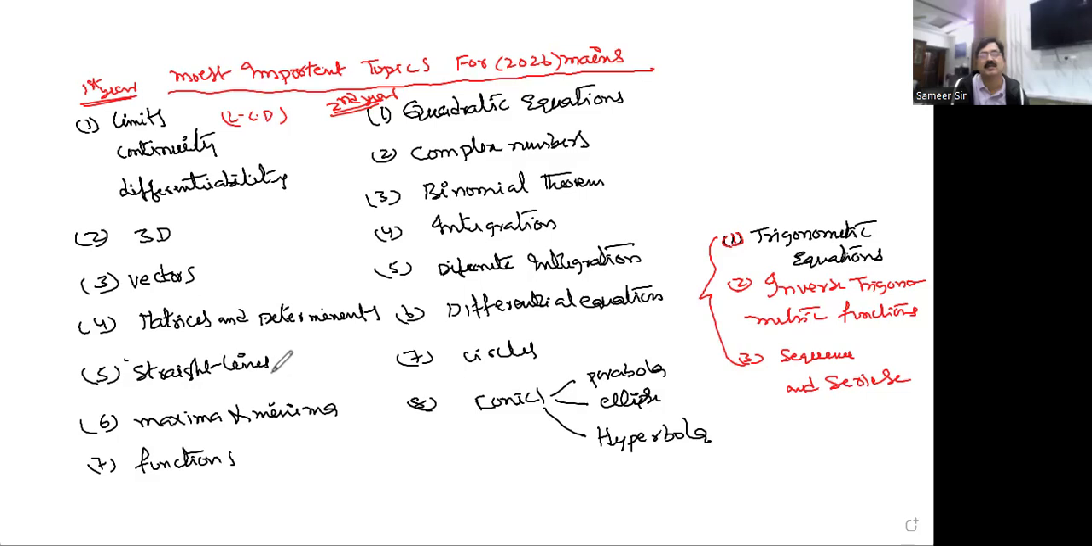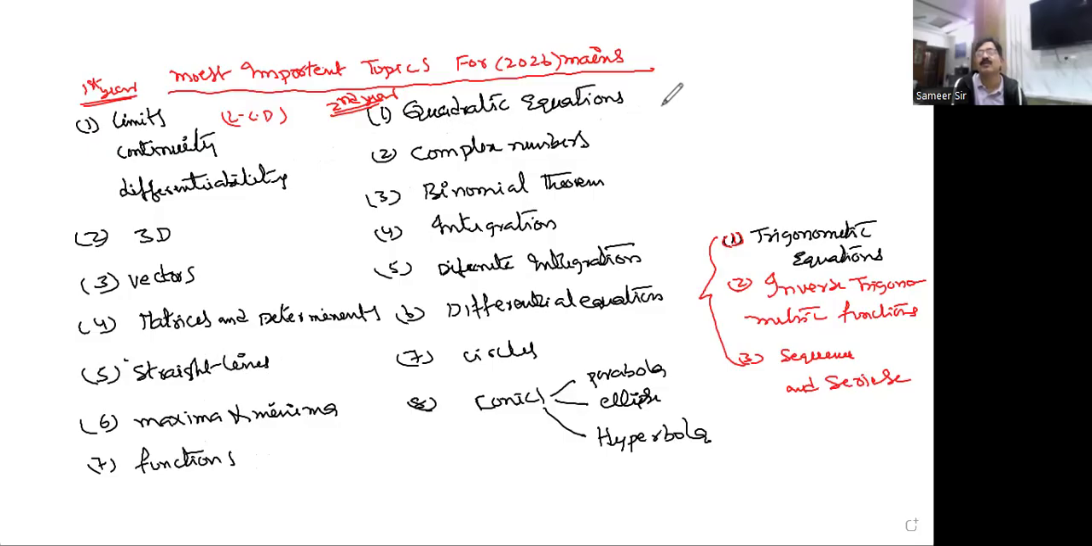And straight lines. In first year coordinate geometry, straight lines is also one of the most important. The next one is maxima minima. This is also an important topic. And the last one here, functions. So these are the 7 topics of first year. If you are thorough, you need not worry about your mains exam. In the same way, second year topics.